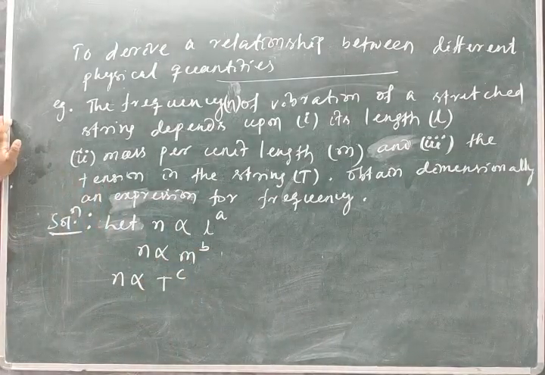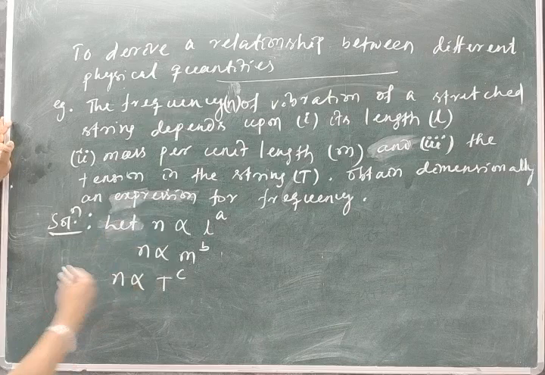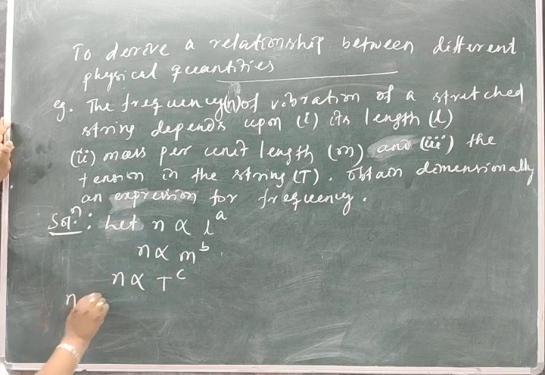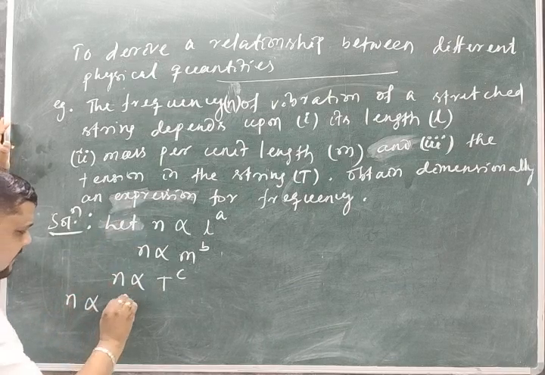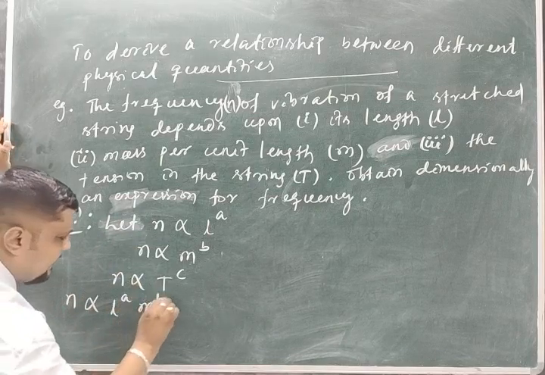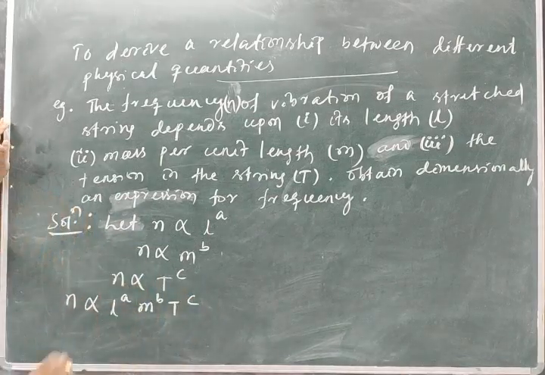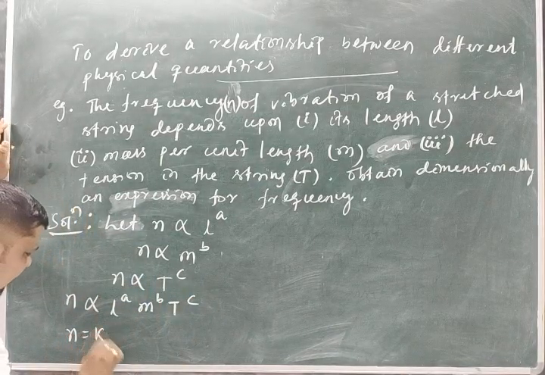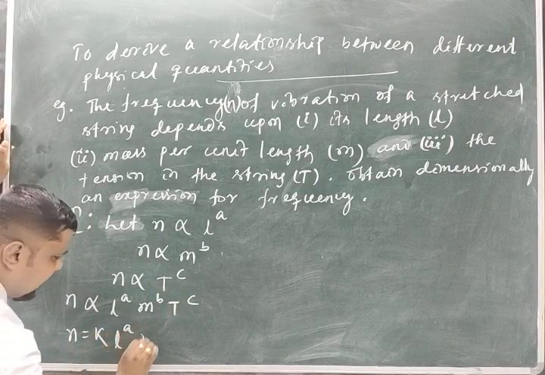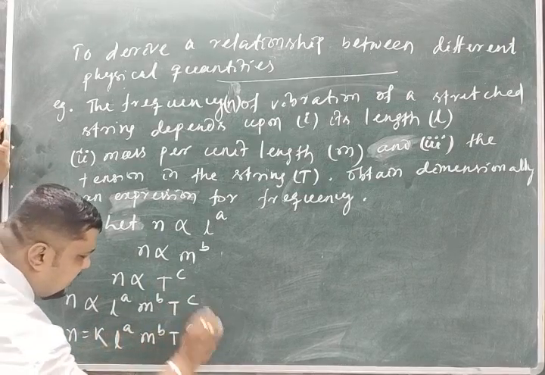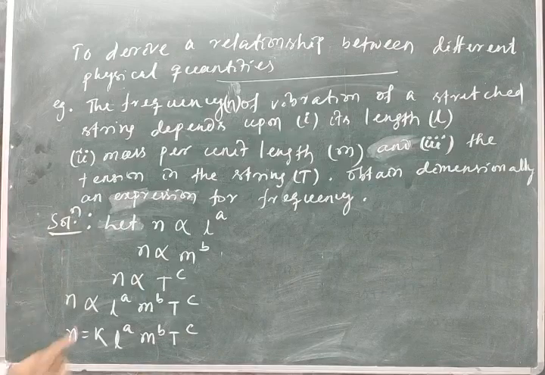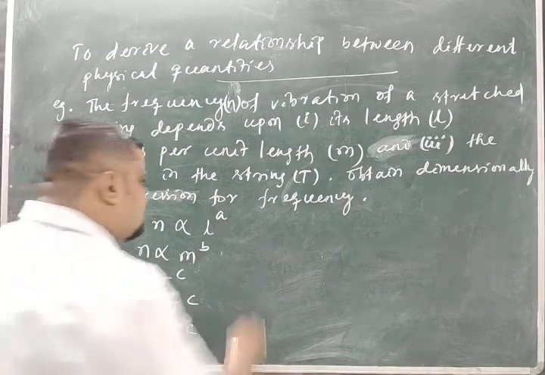What is the dimension of force? Combining all these three, n is proportional to L to the power a, m to the power b, T to the power c. And if you write it as equal to k L to the power a, m to the power b, T to the power c, where k is the dimensionless constant.